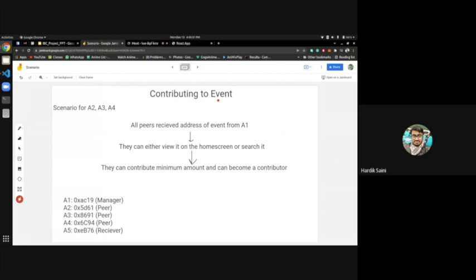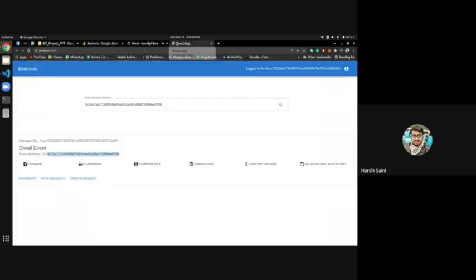Contributing to an event. Suppose this Diwali event has been created by A1, and he sent this address to A2, A3, A4, maybe over WhatsApp, email, or something else. After receiving this, A2, A3, A4 may now choose to contribute. So what I will do is go to this.